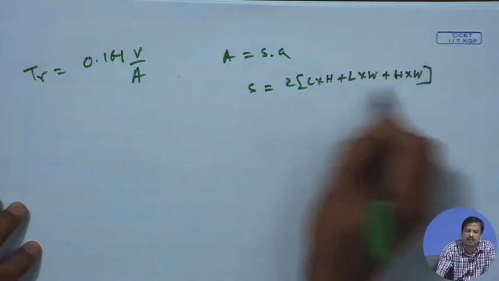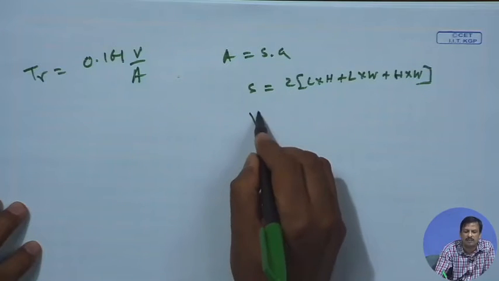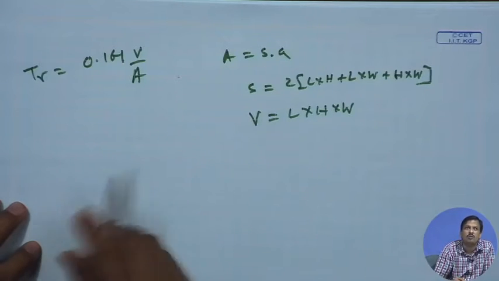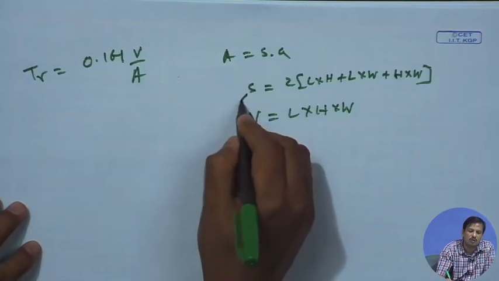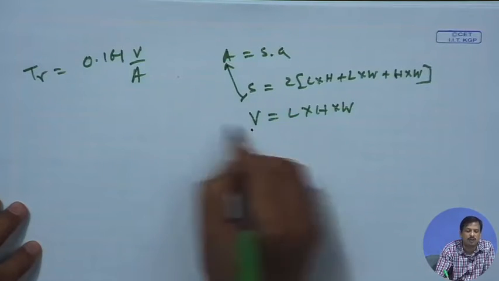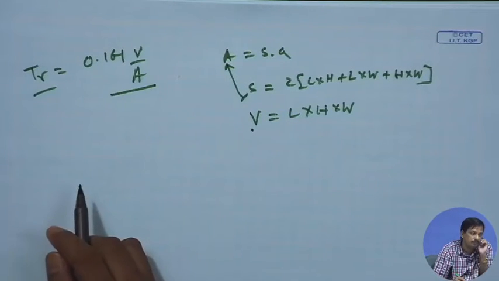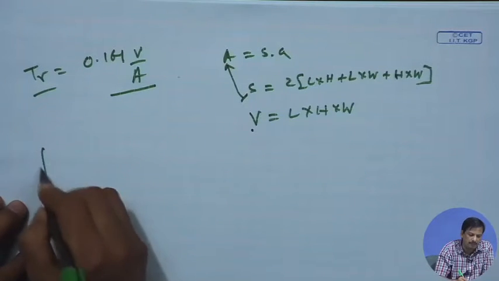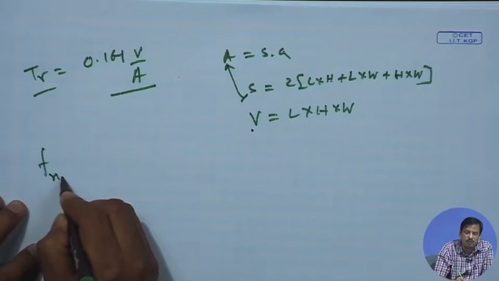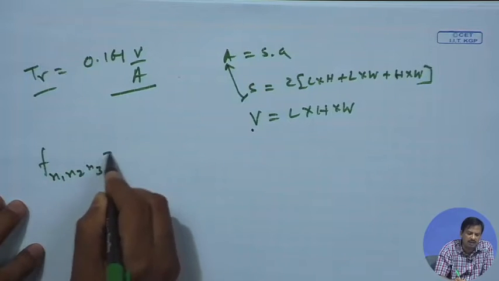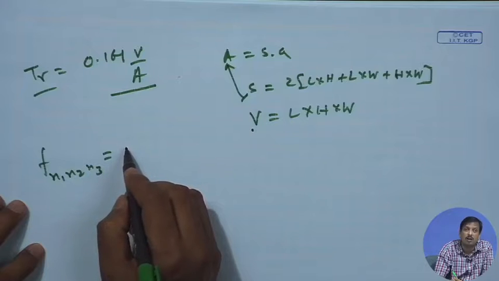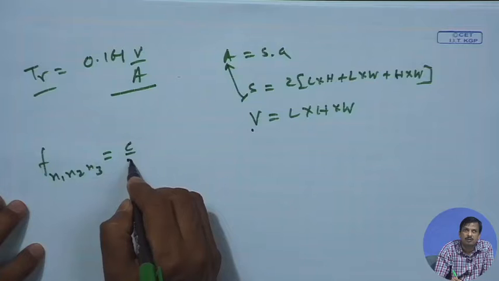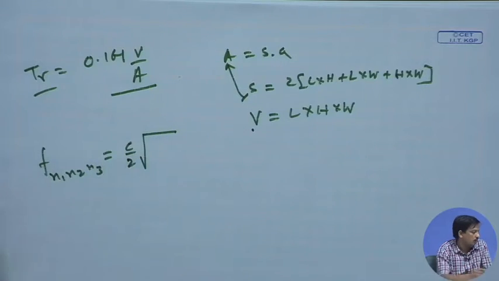So, I know the dimensions and I can calculate S, and I can also calculate the volume from length into width into height. Once I know V and S, I can calculate A, and then I can calculate the reverberation time. What are the lowest 5 standing wave frequencies? What did I say? F of N1, N2, N3 is nothing but, what is the formula? C by 2L, C by 2 root over of, what is the formula?